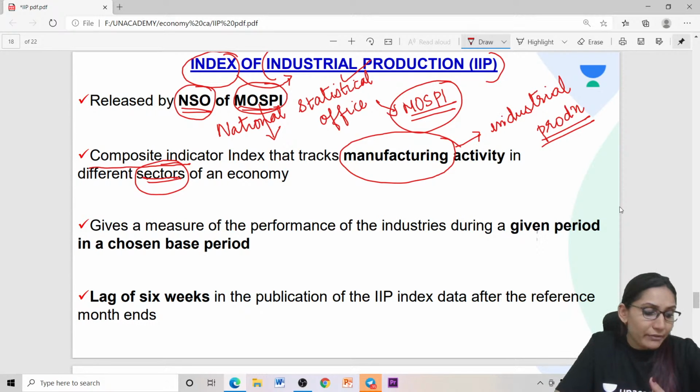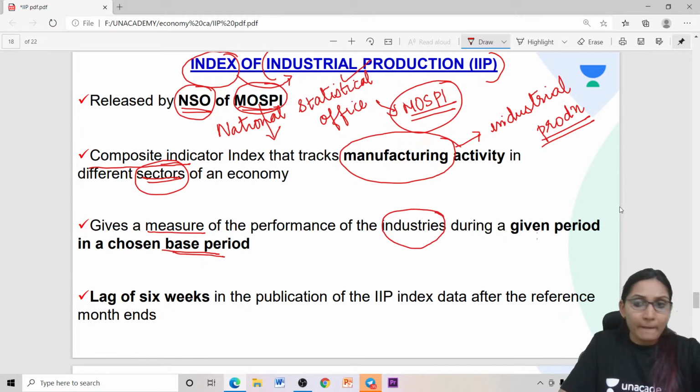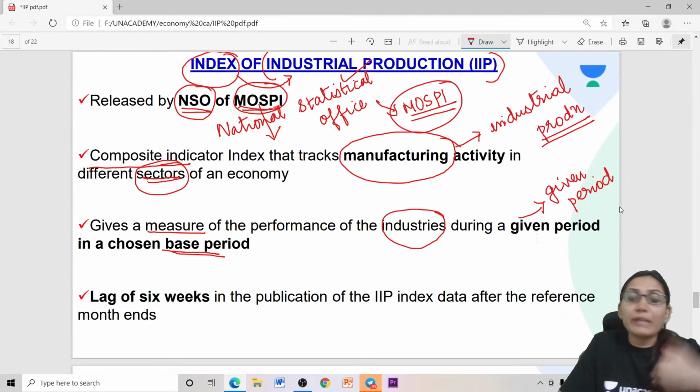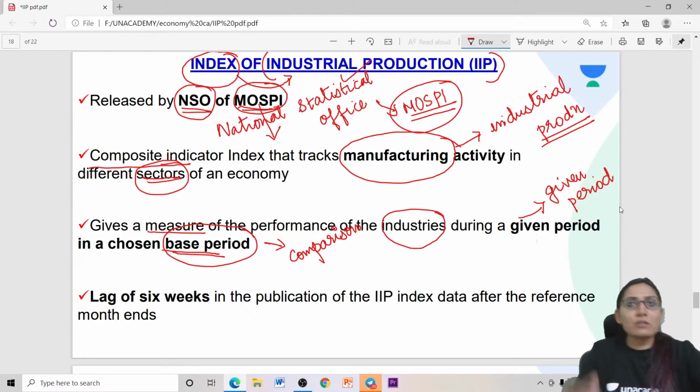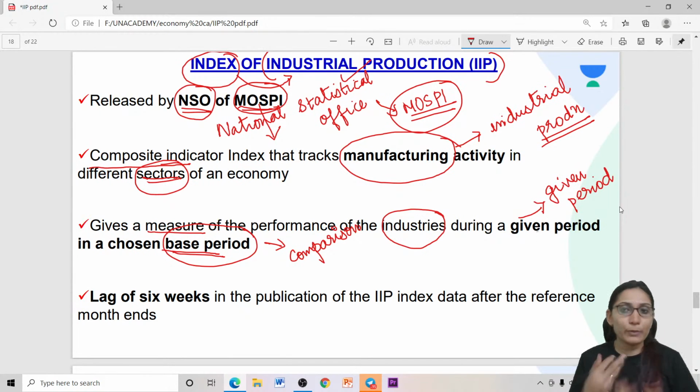So it tracks manufacturing activity, and it gives a measure of the performance of industries during a given period in comparison with a chosen base period. A base year will be there, and based on the base year, the comparison for the given period is made. Suppose the base year is 2011-12, we will be comparing the present manufacturing output with that of the base year to see what changes have been made.